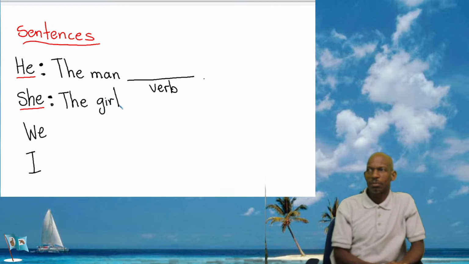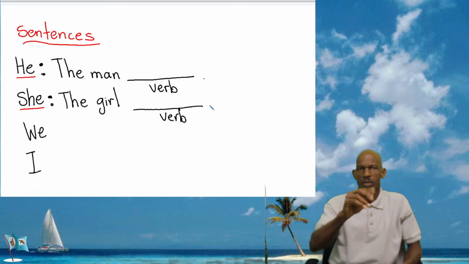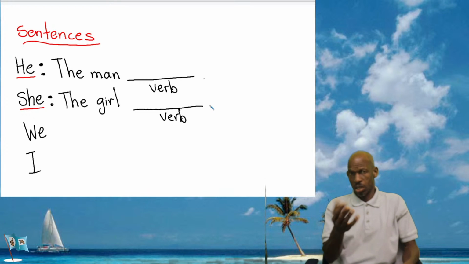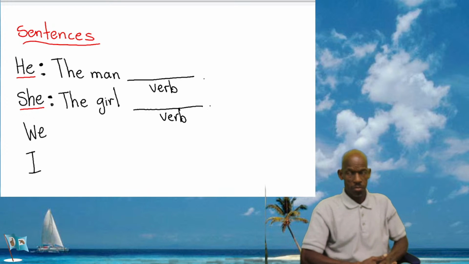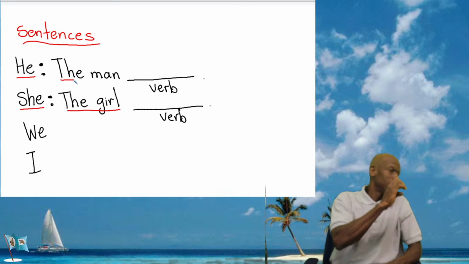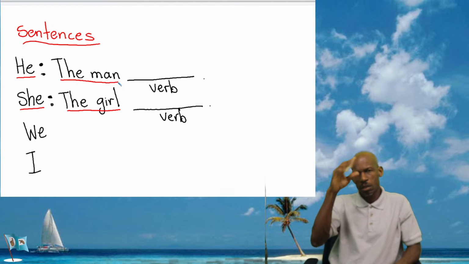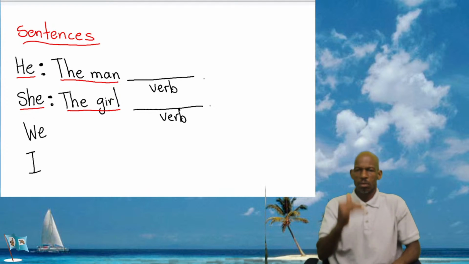But after the girl, I need to put in my verb to complete my sentence. All right, so she is the girl. He is the man.